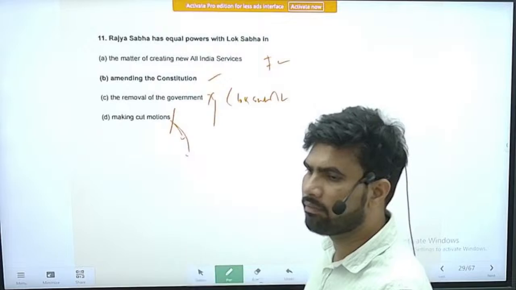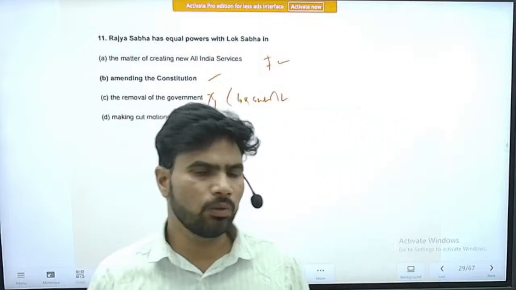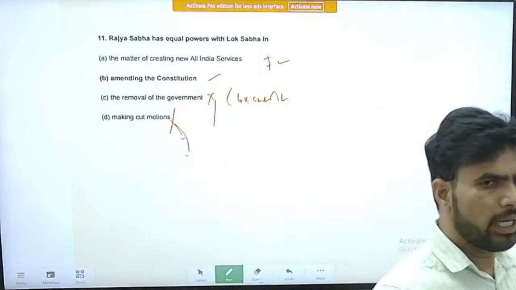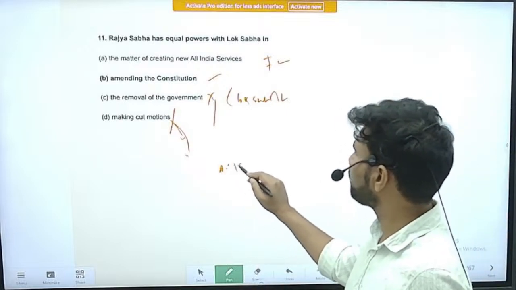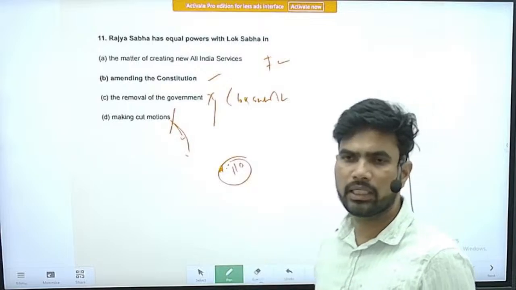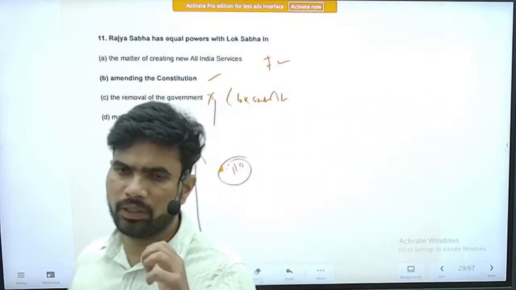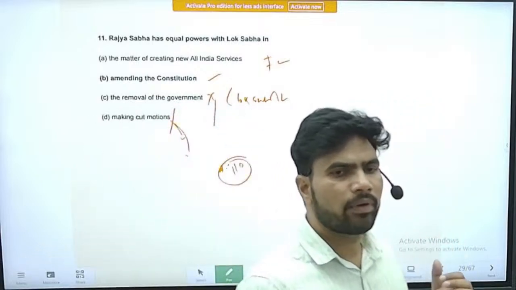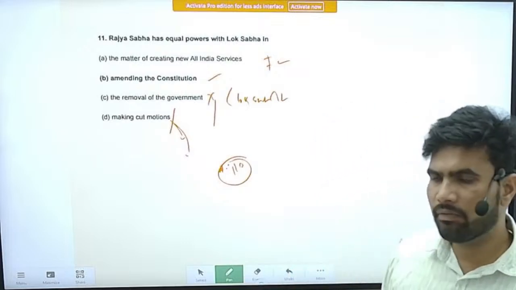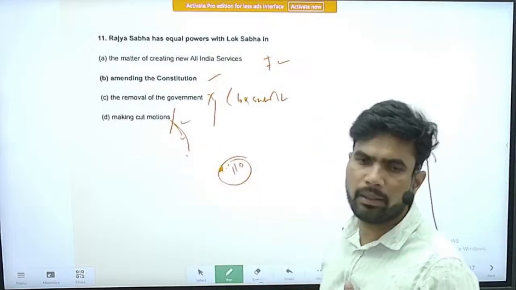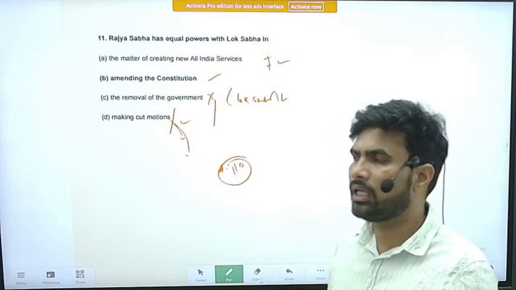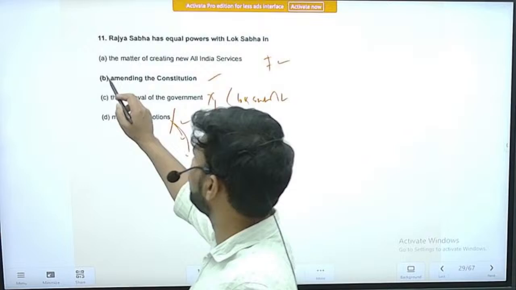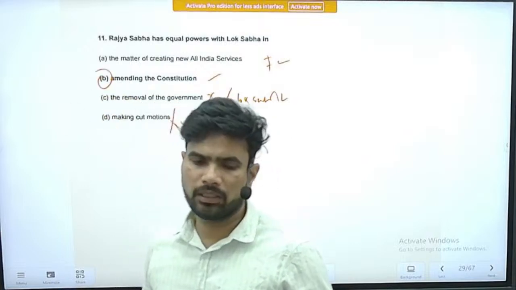You know very well, when things are related to budget, money bills, items mentioned in Article 110, or withdrawal of money from the Consolidated Fund of India, only the Lok Sabha has the upper hand. The Rajya Sabha has comparatively lesser powers. So here option B becomes the correct option.